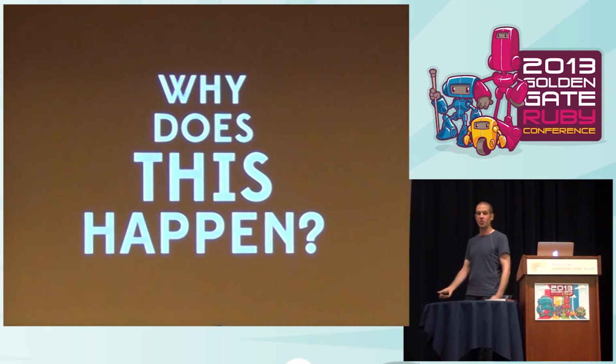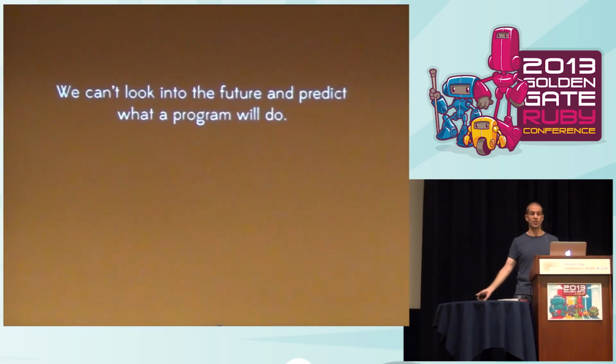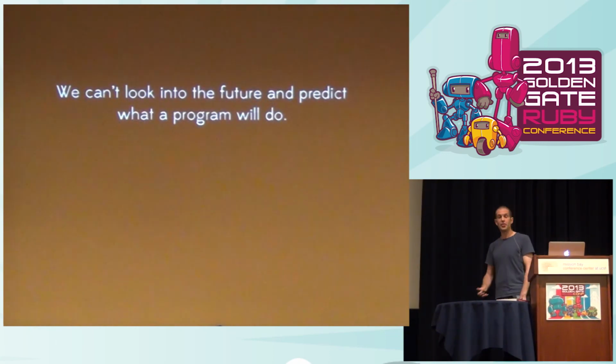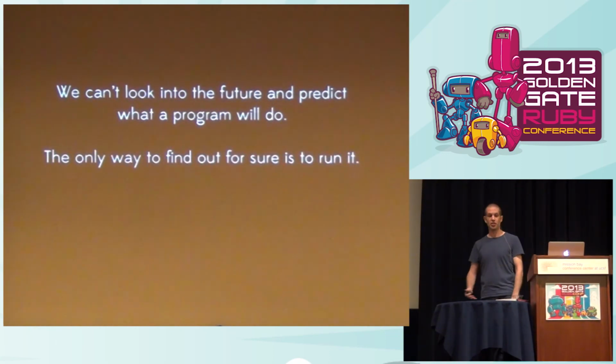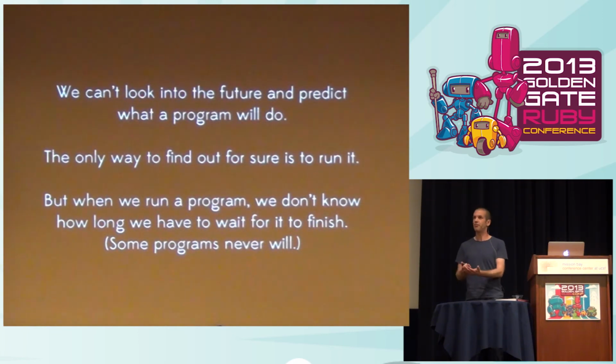And when you look into it, it turns out that fundamentally the problem here is that you can't look into the future and predict what a program's going to do, right? The only way to find out for sure what a program is going to do is to actually run it. But when you run a program, you don't know how long you have to wait for it to finish to see what it did. And some programs are going to have this property that they loop forever. And so when you're waiting for a program to finish, there's no way of knowing whether it's going to be one of these programs that never finishes, or maybe it's a program that's about to finish if you just waited a little bit longer.